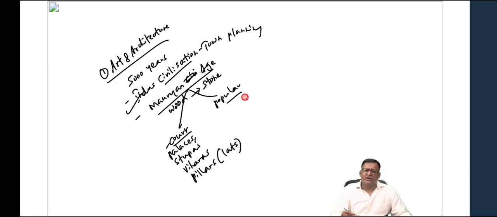And popular art is where common people like you and me collected donations. They collected money in various denominations, small and big, and then they utilized that money to install an idol or an image or a sculpture. That is called popular art. We talk about all those things. Then we come to the post-Maurya period.